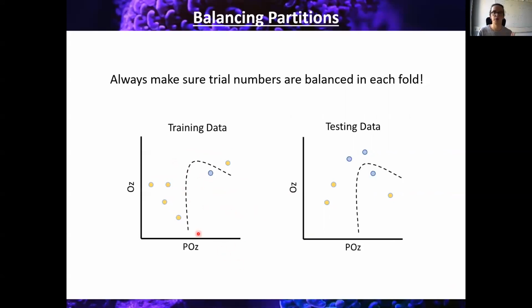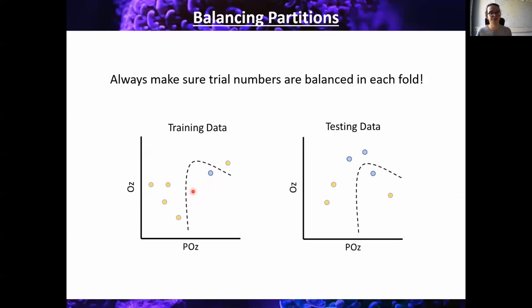And again, we can fit this wonderful classifier for the data. And it seems to really separate out the yellow stimuli from the blue stimuli. But despite there being more trial numbers in the partition, and therefore reducing the chance of overfitting to a small number of data points, the fact that there's still only one single blue trial here means it's still very easy to overfit the data.